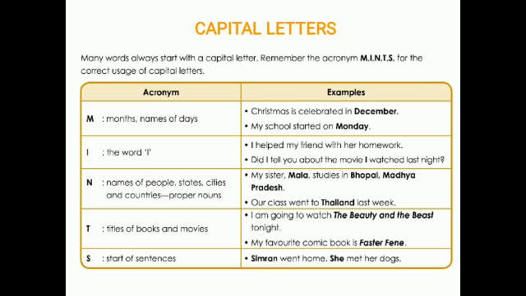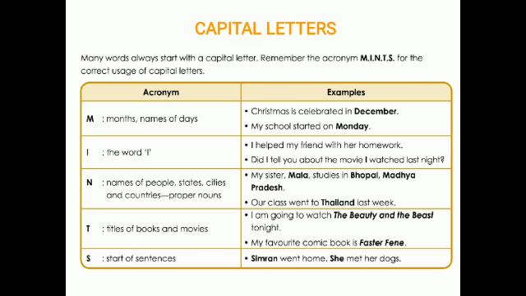Example, I am going to watch The Beauty and the Beast tonight. My favorite comic book is Faster Fene. So here the name of the book and the name of the movie start with a capital letter. The last place we see is S, start of a sentence.